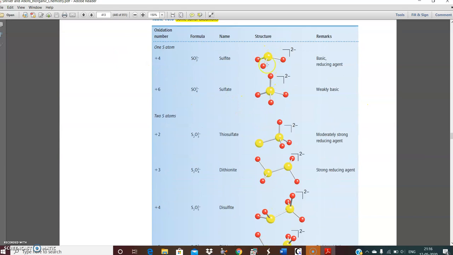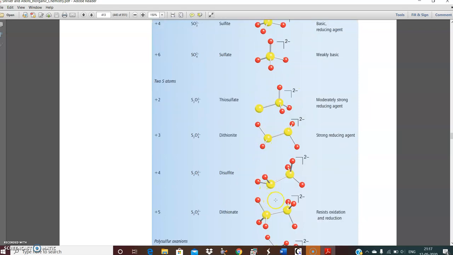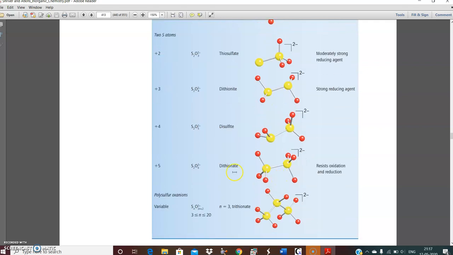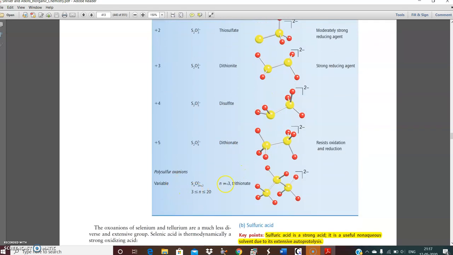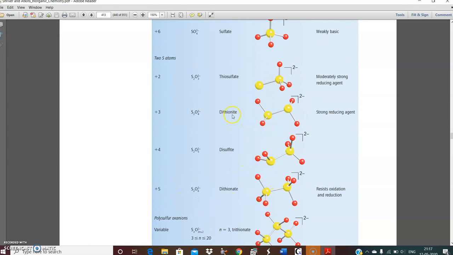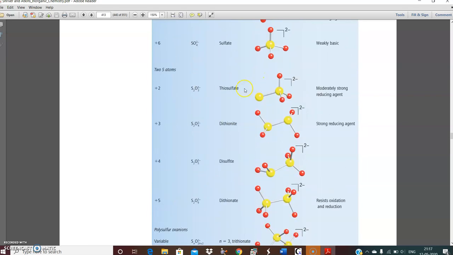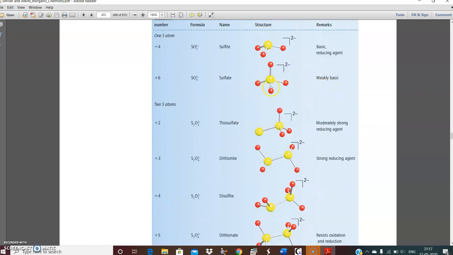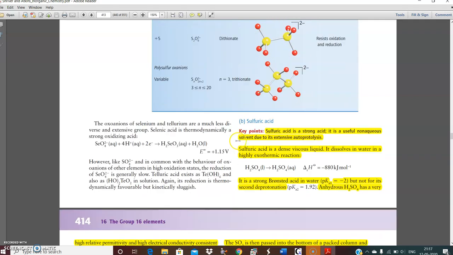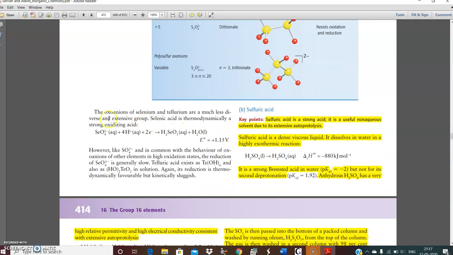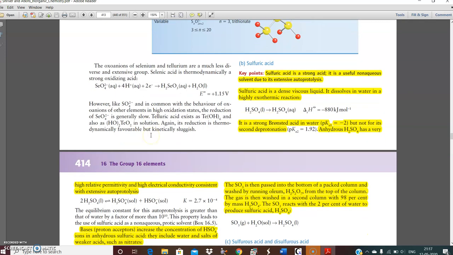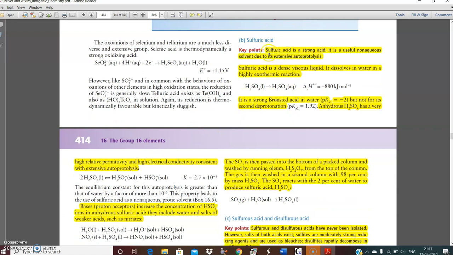Here the sulfur, like phosphorus, maintains the tetrahedral moiety around it. There are some sulfur atoms, and there are lone pairs of electrons. Dithionate, this dithionate. But if you go to other books, they are written in more detail. Oxoacids of selenium and tellurium are not required as per syllabus. Now one by one we will study some compounds.